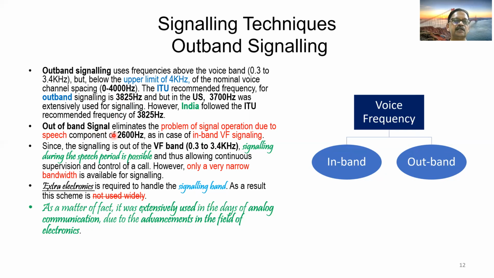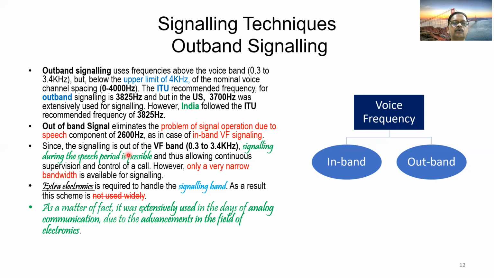Outband signaling eliminates the problem of signal operation due to the speech component of 2600 Hz, as in the case of in-band VF signaling. So the problem of signal operation due to speech component is eliminated in outband signaling because you have chosen a signaling frequency beyond 3.4 kilohertz.